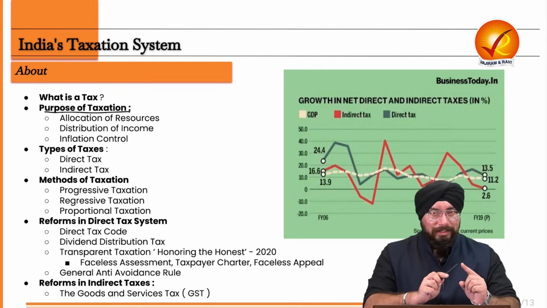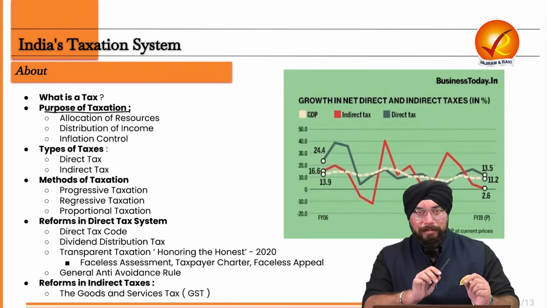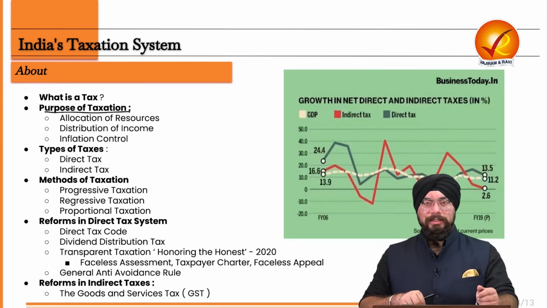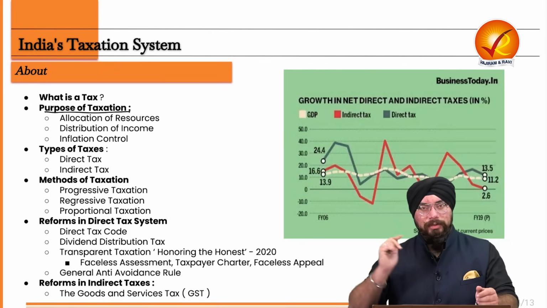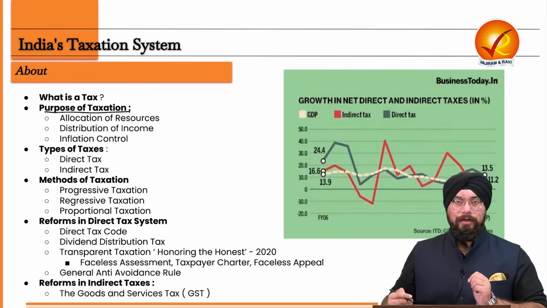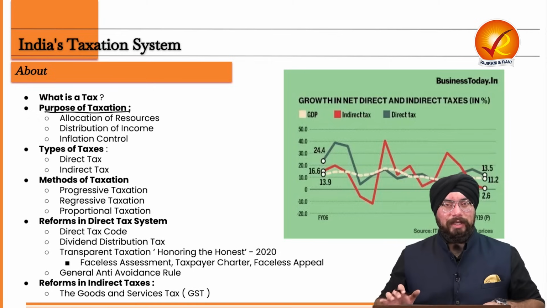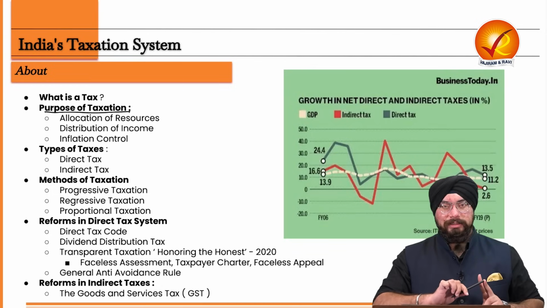Now the role of government is to ensure public welfare. In order to ensure that, government makes sure that it takes money from those who are having the resources and redistributes the money to the poor public. That means those who are in need of money. So allocation of resources first of all. Government needs to allocate various resources which are present in the society. And in order to do that, government collects compulsory payment from the public in the form of taxes.